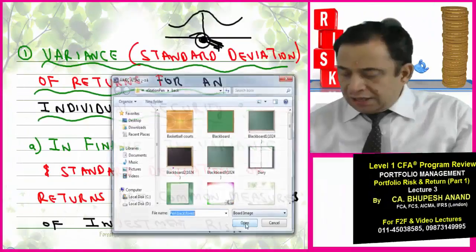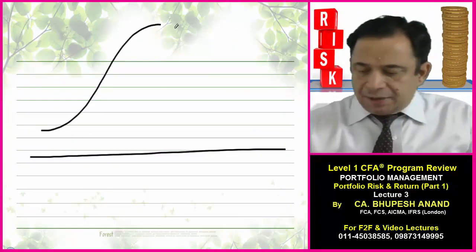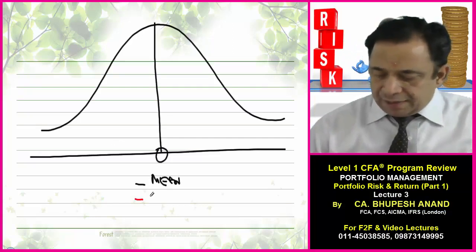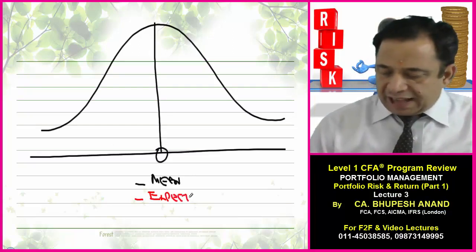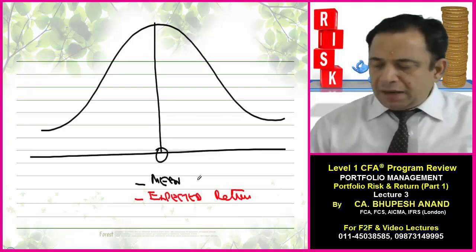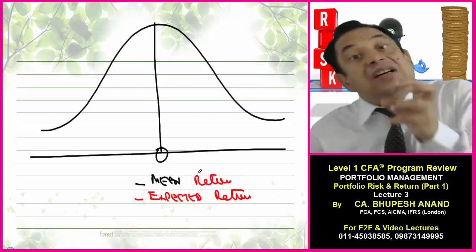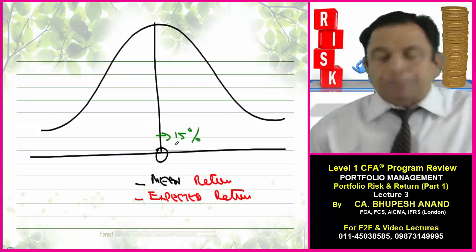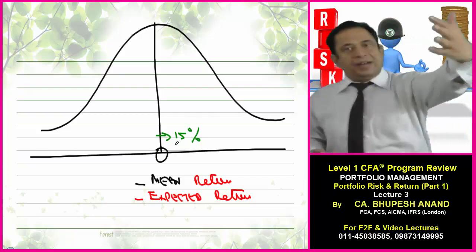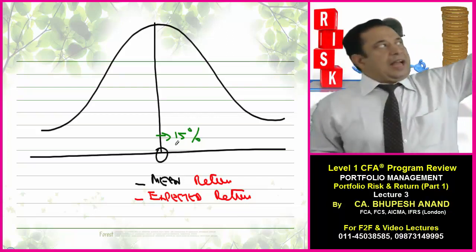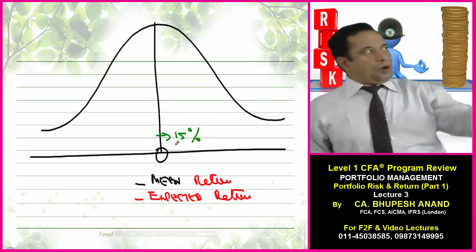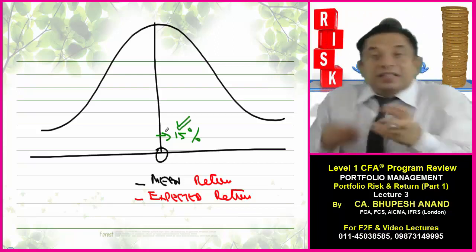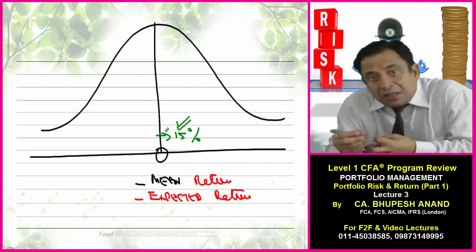Now we want to find out the variance. So let me draw a normal curve for you. So this is named as mean. This can also be named as expected return, mean return, because we want to calculate return. We want to find out the deviation from this mean return. Let this return be 15%. For example, we are given different information for historical figures, past figures, and we have calculated the average of all these figures, and the representative is 15%. So I will say mean, average, central value is 15%.